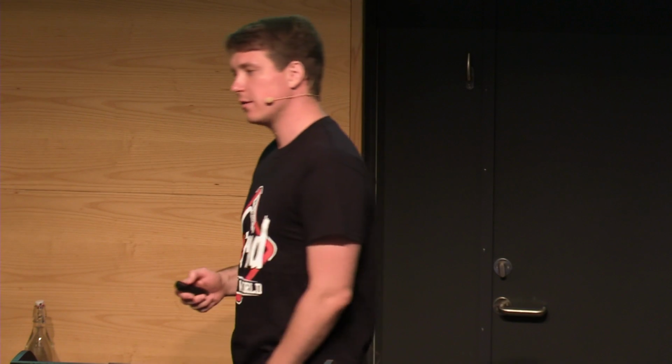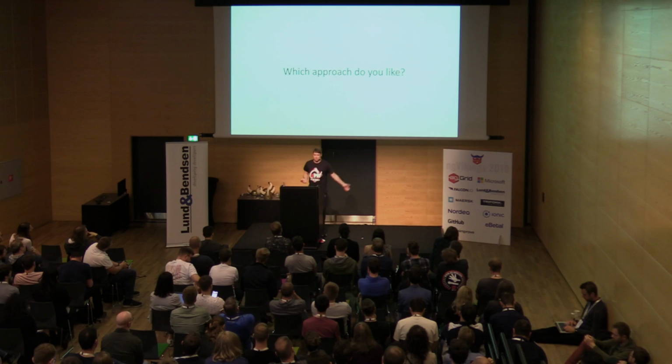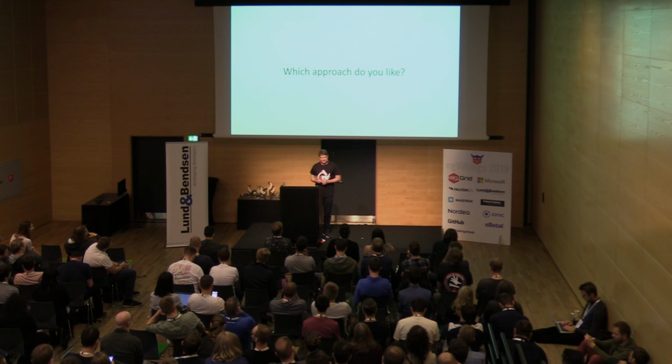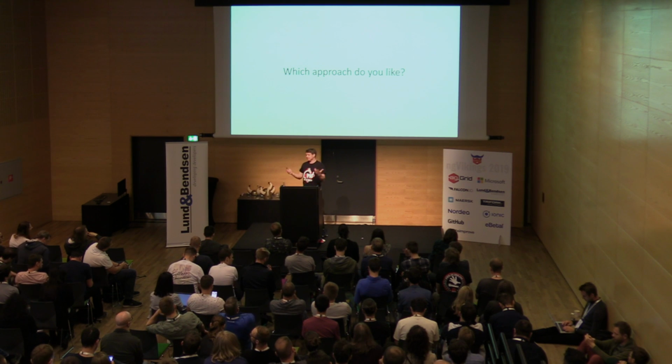But it only works for global state, so there are some options being discussed how to maybe improve this mechanism. Okay, which approach do you like? So if you find me somewhere here in the hallway or later, I will be somewhere talking to somebody, so you can find me there. And we can talk about it.